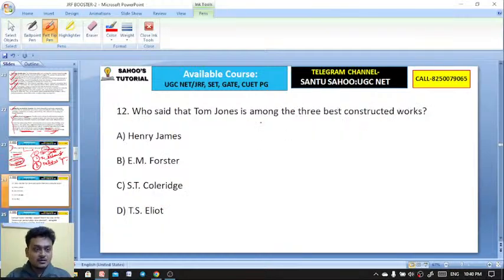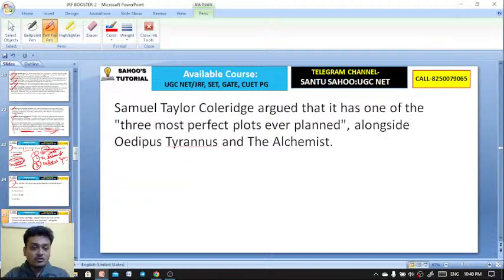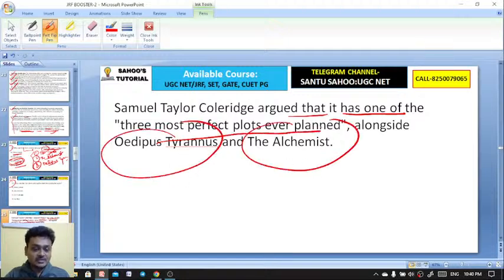Moving on to question number 12. The same question is repeated here. Samuel Taylor Coleridge argued that it is one of the three most perfect plots ever planned, alongside Oedipus Tyrannus and The Alchemist: Oedipus Tyrannus, The Alchemist, and Tom Jones.